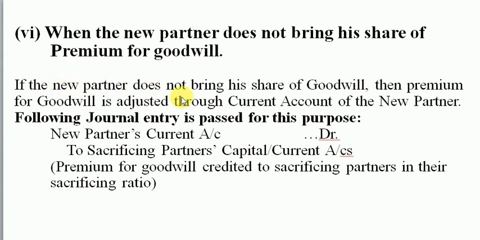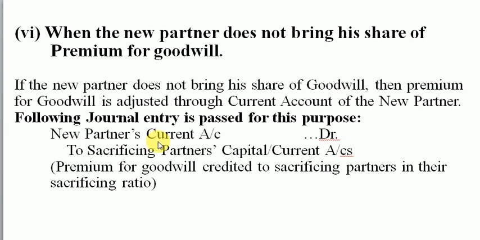I read the line. If the new partner does not bring his share of goodwill, then premium for goodwill is adjusted through current account of the new partner. And here is the entry. So it is now easy to remember. Whenever he does not bring, we have to open his current account on the debit side in the entry. And when he brings, we write cash account.